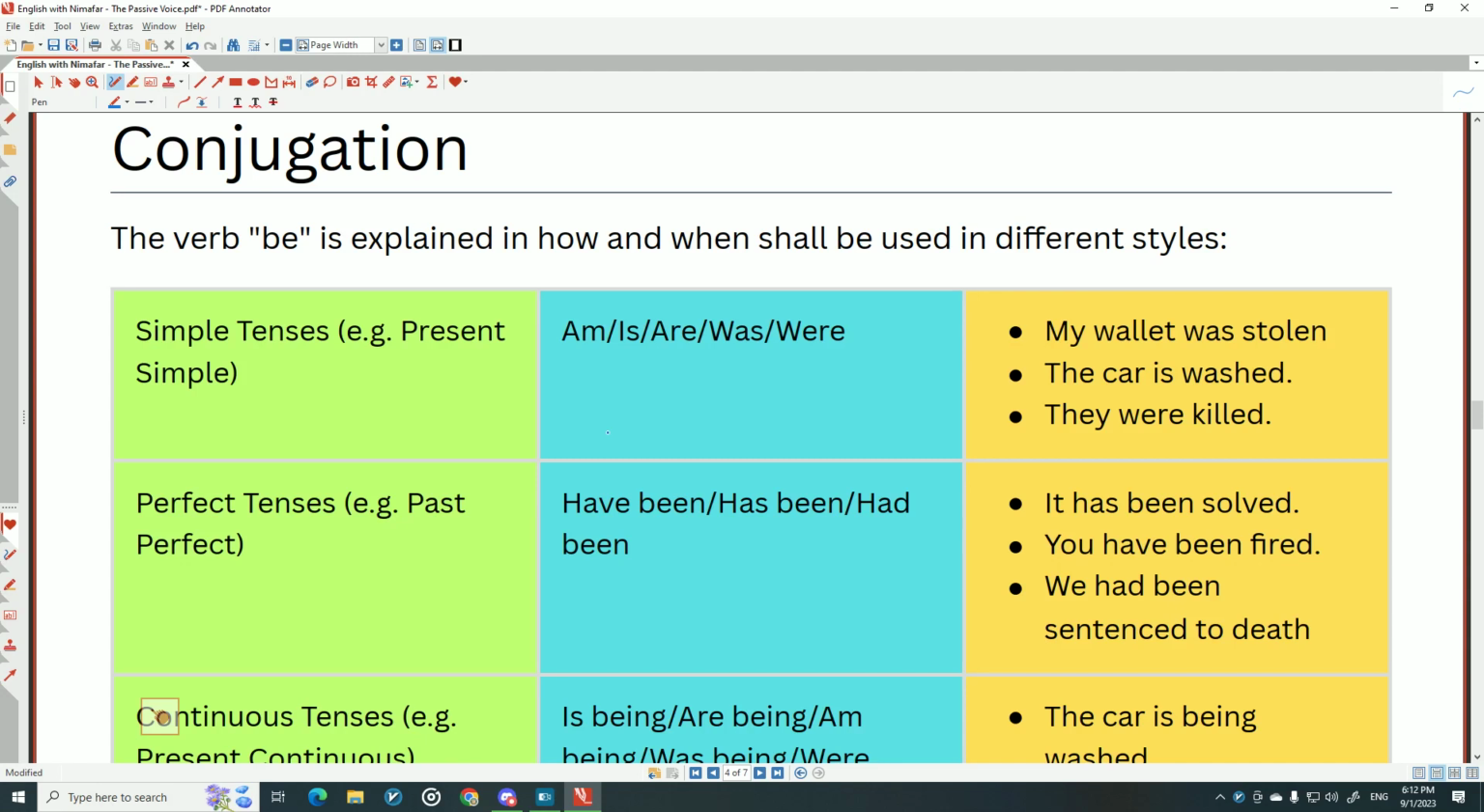So simple tenses like present simple, past simple, future simple, and so on. We say am, is, are, was, were, and be. Let me add be here as well. Will be.